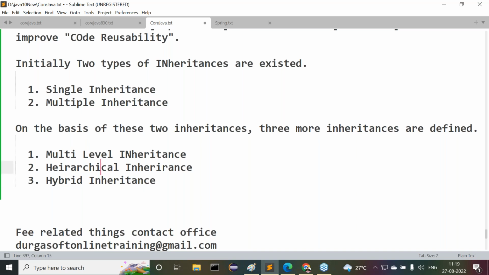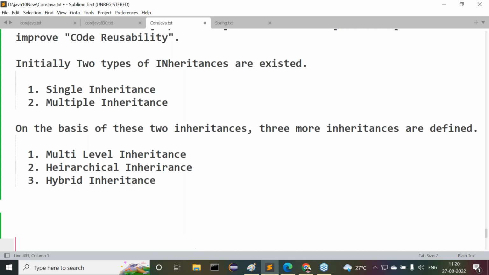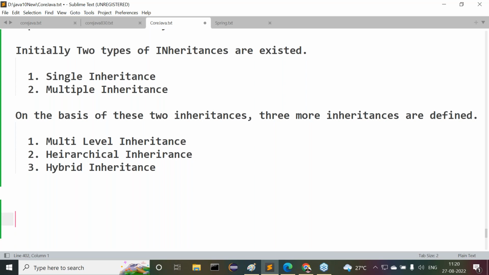Multi-level inheritance, hierarchical inheritance, and then the next one, hybrid inheritance. These many inheritances exist. Overall, five types of inheritance are available. But initially two types, single inheritance and multiple inheritance. On the basis of these two, three more inheritances are defined: multi-level, hierarchical, and hybrid inheritance. Yes, sir. All of you are getting my point or not? Now we have to understand what exactly single inheritance is and the meaning of multiple inheritance. These definitions we have to understand.